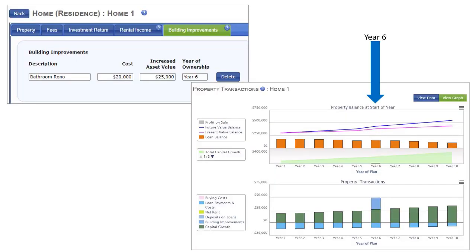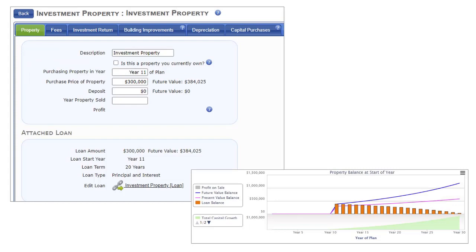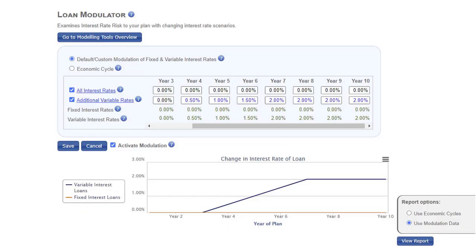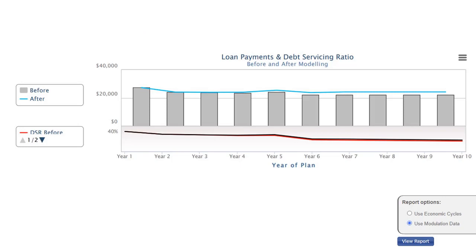If that money was used for a renovation, you should go back to the home account and add the cost of the building improvements together with the anticipated increased value in the property. That concludes our discussion of debt reduction. Now you could expand the length of the loan to say 30 years and consider how you could purchase an investment property in year 11. You can also use modelling tools to consider the effect of rising interest rates.